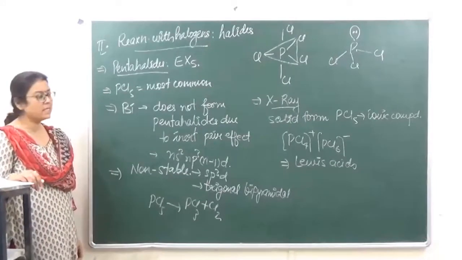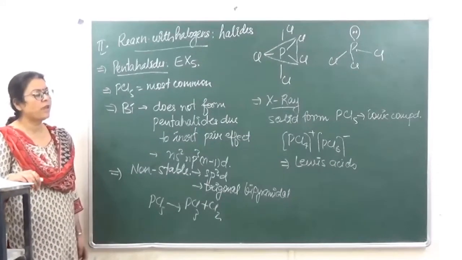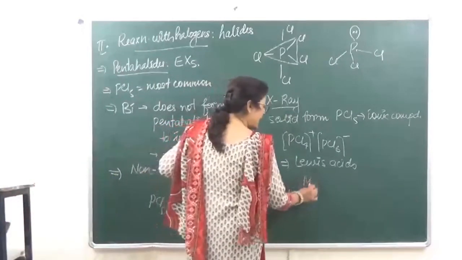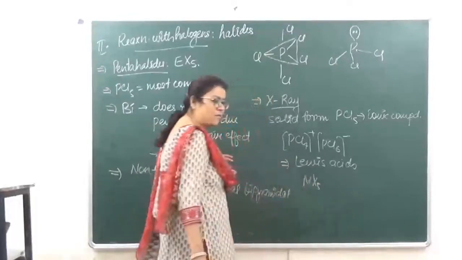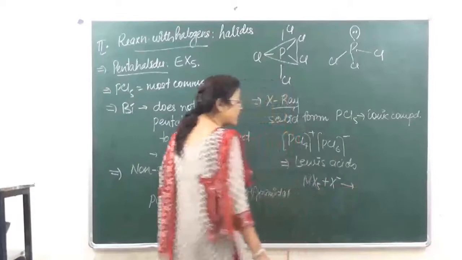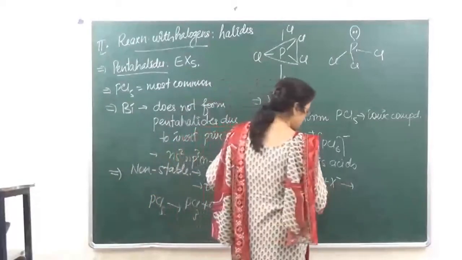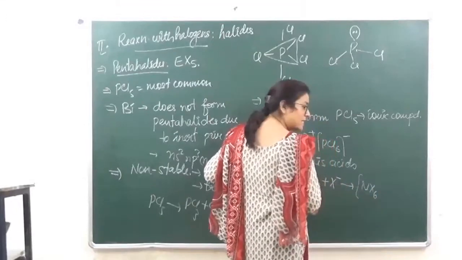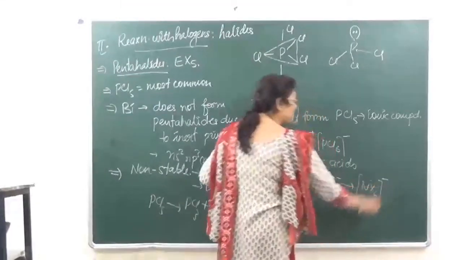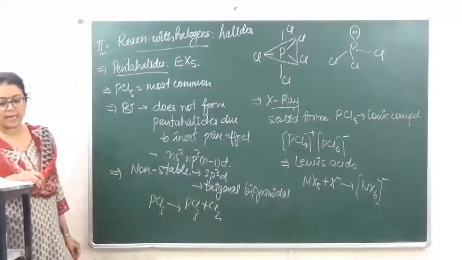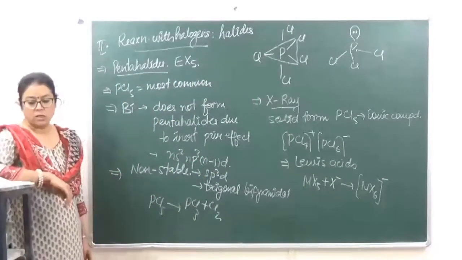Why Lewis acids? Because of presence of vacant d orbitals. So if we have a pentahalide of the type MX5, because of presence of vacant d orbitals, it can change its oxidation state, or it can accept a lone pair of electrons, giving us a compound of the type MX6. Right?